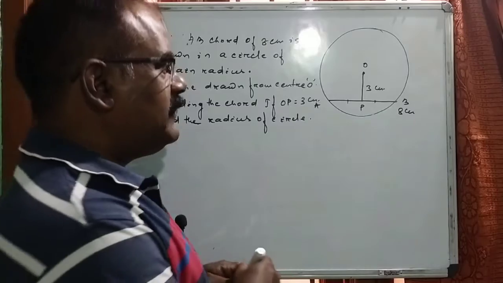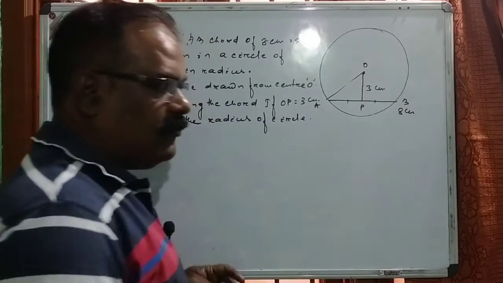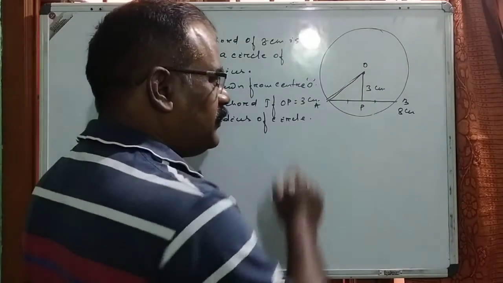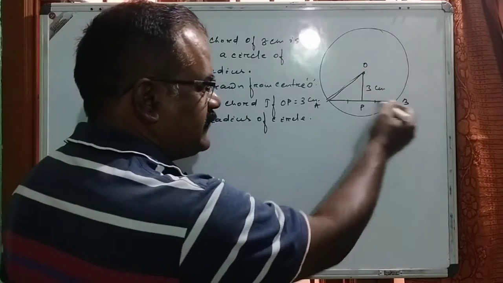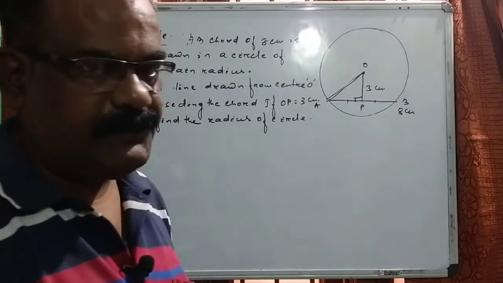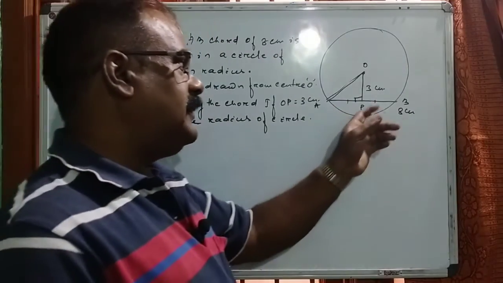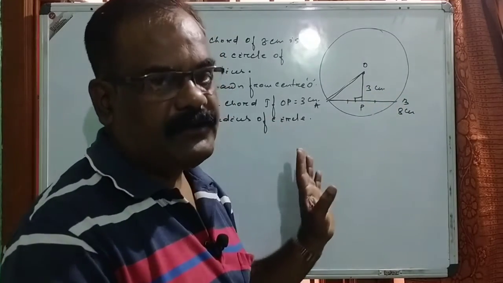Now how will we find the radius? If we join AO, that is your radius. And we already know from that theorem that the line drawn from the center and bisecting the chord must be perpendicular to it. So again I repeat that statement: a line drawn from the center bisecting the chord must be perpendicular to it.